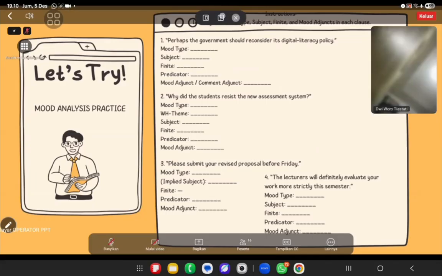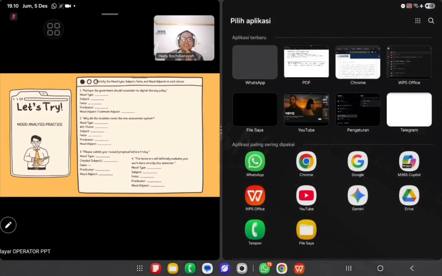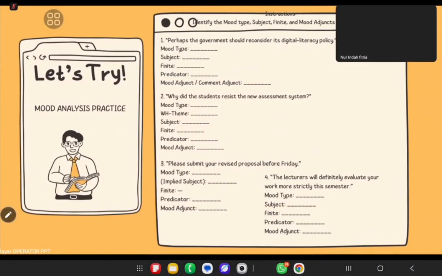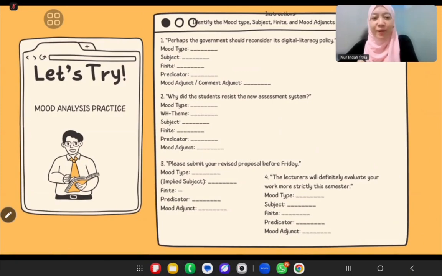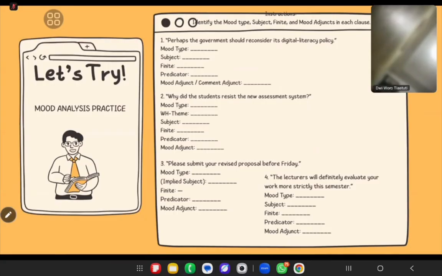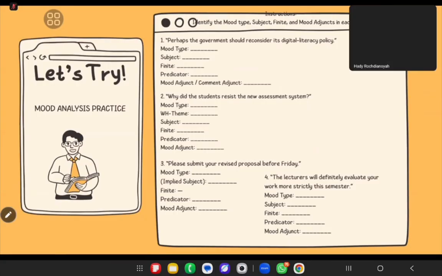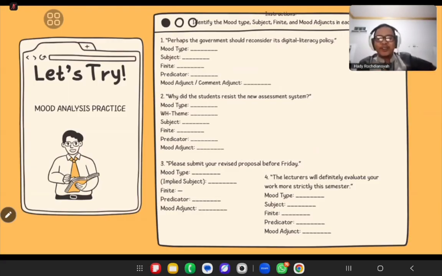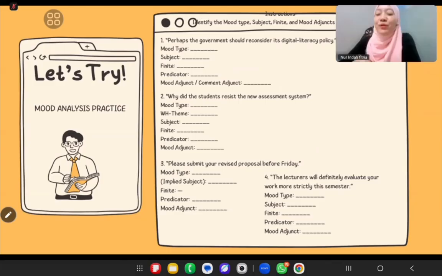And what about the predicator? "Reconsider" as the predicator. Okay, good. Great. How about the mood adjunct? "Perhaps" should be the adjunct. Yes, that's great. Probability. Wow. Okay, give an applause for Miss Diwaro. That's totally correct.